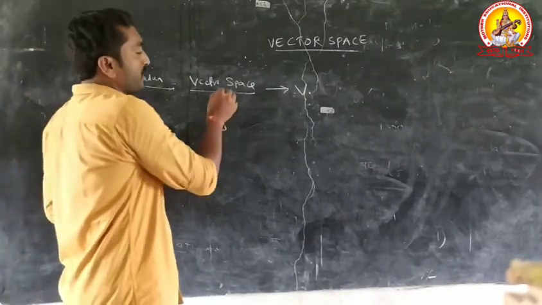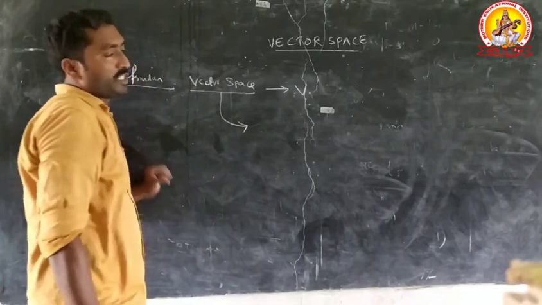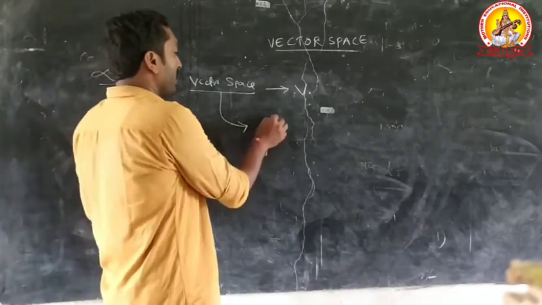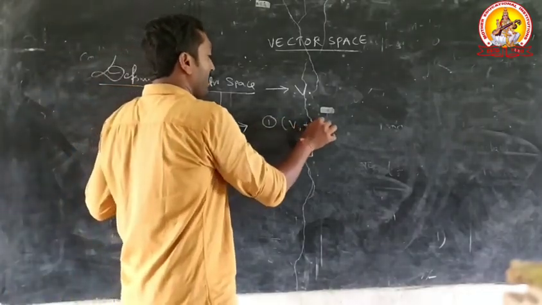Every vector space will satisfy three conditions. The first condition is V plus is an abelian group.